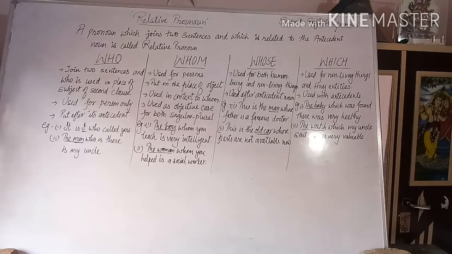So after this, we can say that the relative pronoun is working like a connective, because it joins two sentences.